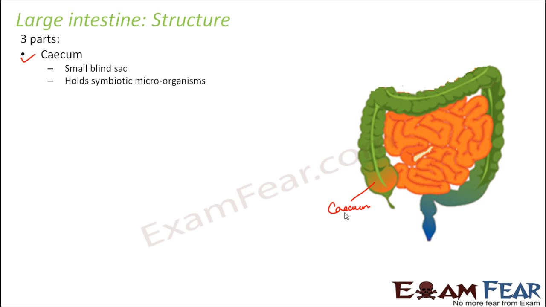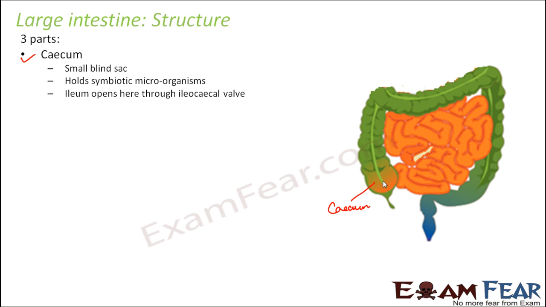Sometimes they even cause food poisoning or diseases. But there are many microorganisms which live inside our body. They take their nutrients from our body, and they also help us in the process of absorption. So this is their house. The cecum is the place where the symbiotic microorganisms live. How do they help us? I'll tell you that. So cecum is the first part.